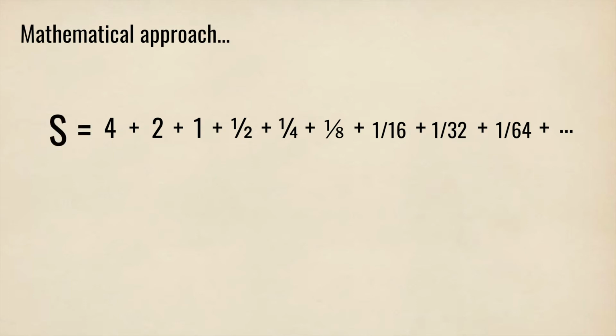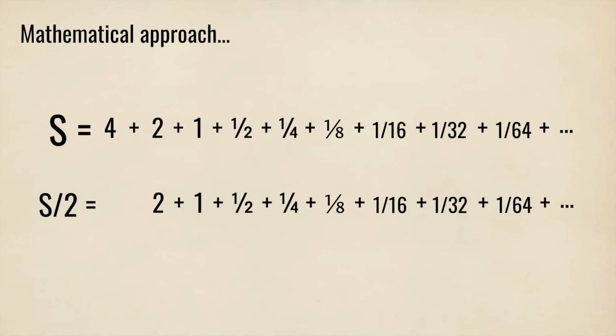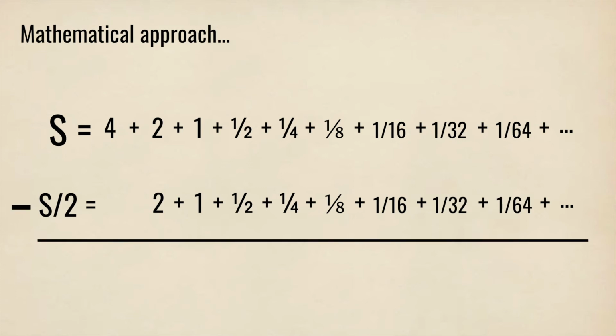Let's give this sum a value, in this case s, for sum. Now, we will multiply this whole initial sum by 1/2. As you can see, s becomes half s, as it has been multiplied by half. Now we will multiply each individual term by half, starting with the term 4. 4 times a half is 2. Continuing this methodology, 2 times a half is 1, 1 times a half is a half, a half times a half is a quarter, etc.